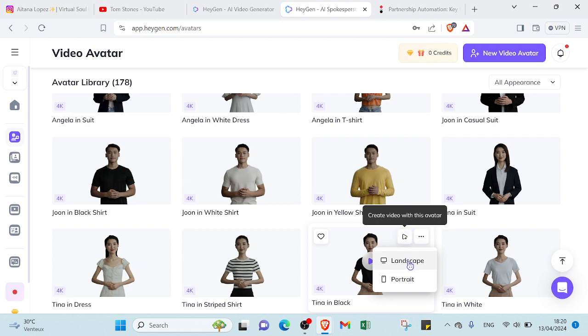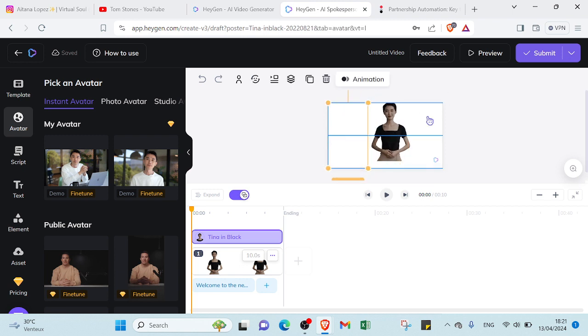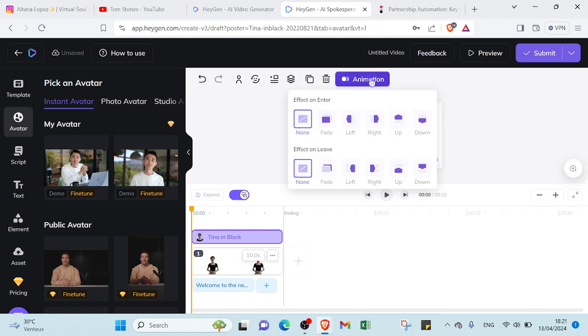By clicking on the landscape, because this is if you want to start with YouTube. As you can see, there are a lot of options here. We have the AI character. You can put it on the left, on the right, or in the middle. You can also determine the size of your AI character and the animation too. So you can add an effect on enter and an effect on leave. There are various effects. So we have here fade, left, right, up, down.